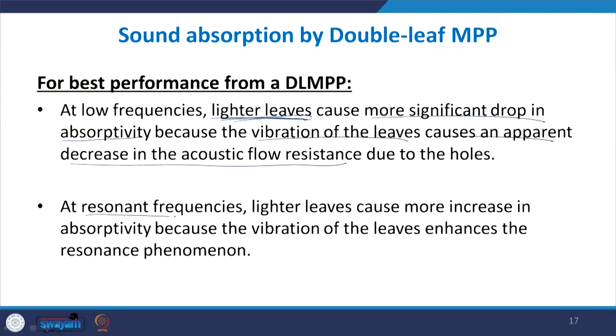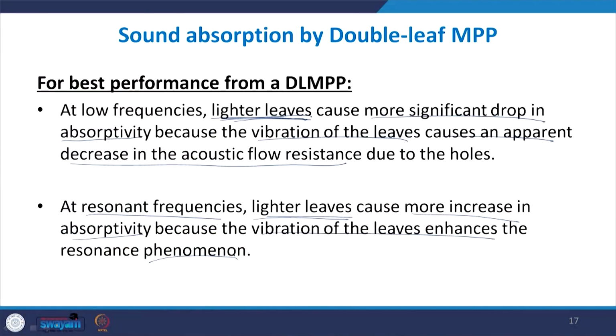So, the resistance to airflow is decreased. But at resonance frequencies the opposite happens: the lighter leaves can cause more increase in the absorptivity, because at higher frequencies, at resonant frequency, the absorption is because of the vibration. So, absorption is because now the sound energy is doing work to vibrate the air and the panel. So, when the lighter leaves are used, the panel will vibrate, there will be stronger resonance and more energy will be lost. So, this is the opposite effect at low and the high frequencies.